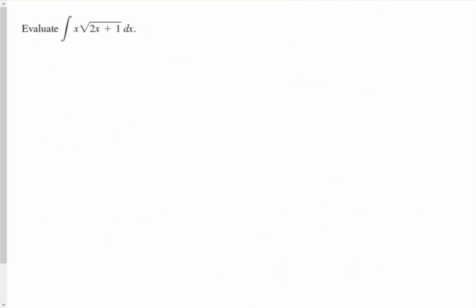Here we have a similar problem with a slight twist to it. We've got the square root of x times the square root of 2x plus 1 with respect to x. Okay, I'm going to say u is equal to 2x plus 1, du is 2 dx. Now notice I have an extra x here in the problem. I don't have that with my du. So what I can do is rewrite my original u substitution and figure out what x is in terms of u.